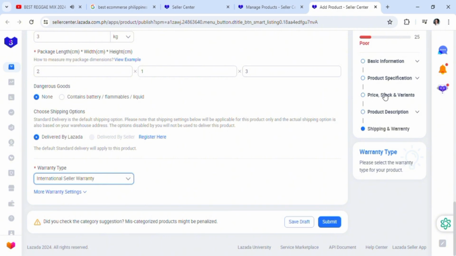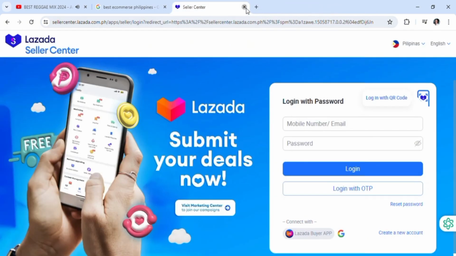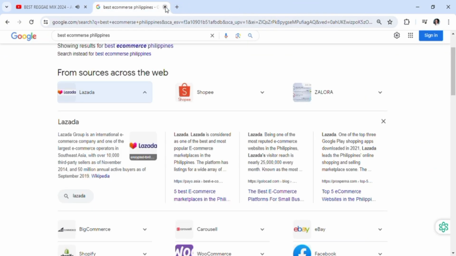So I basically covered the basics on the e-commerce platform, how to start your online business. You guys could just consider this a helping hand and a very, very basic guide. And yeah, it's ultimately up to you when you venture out to the unknown and start your own product selling.